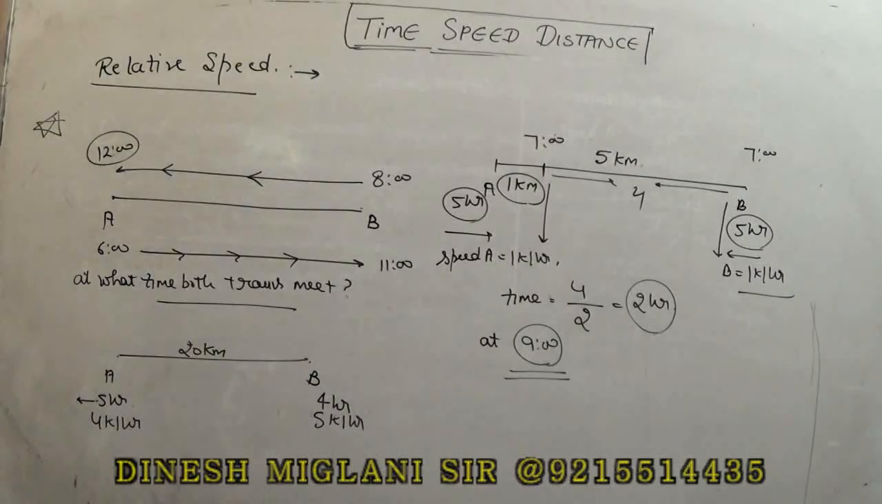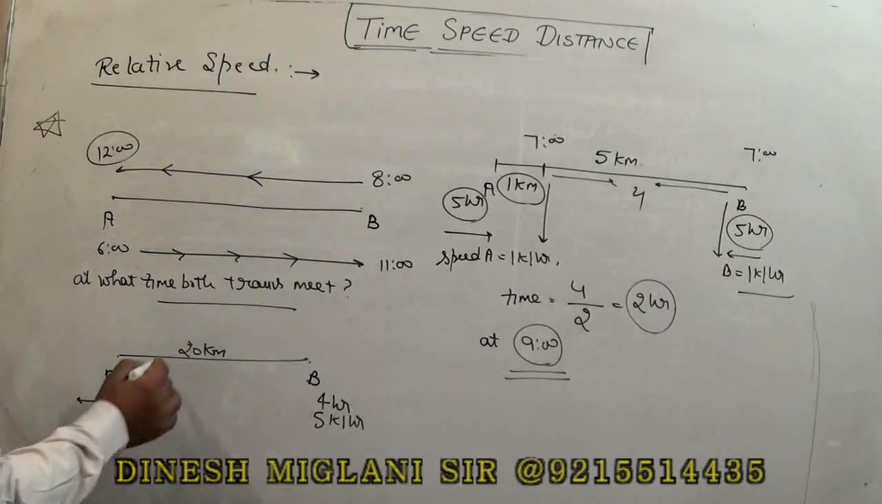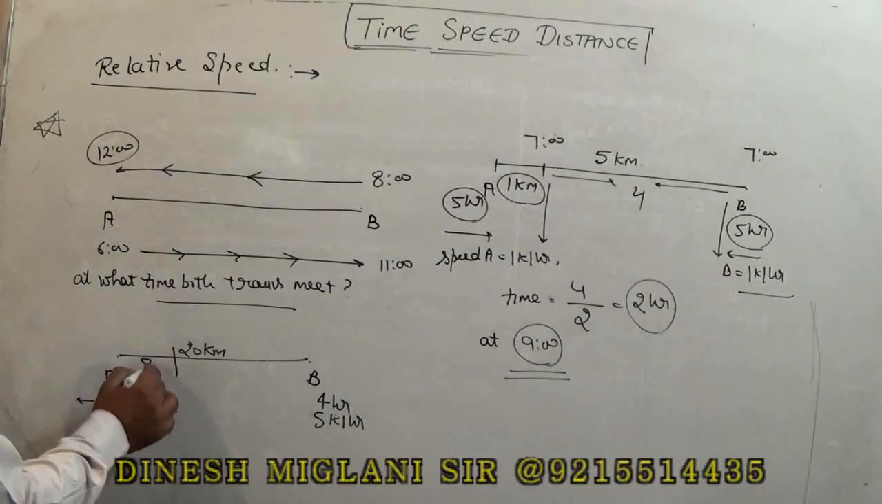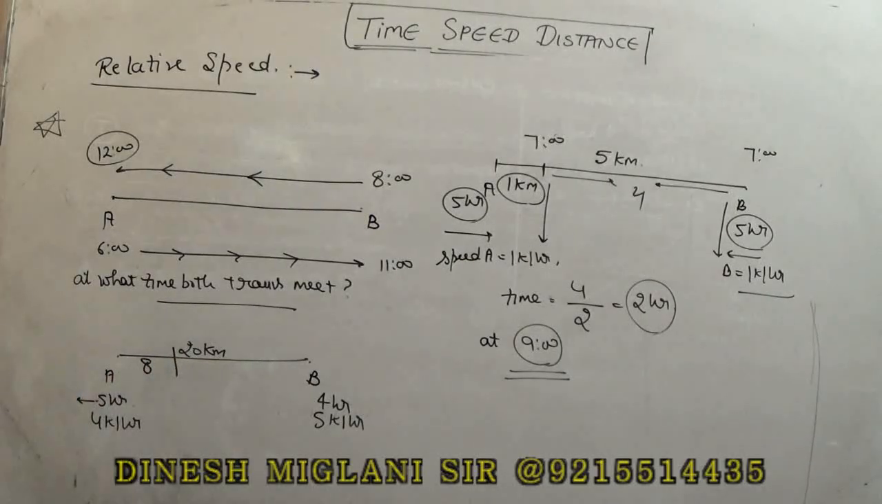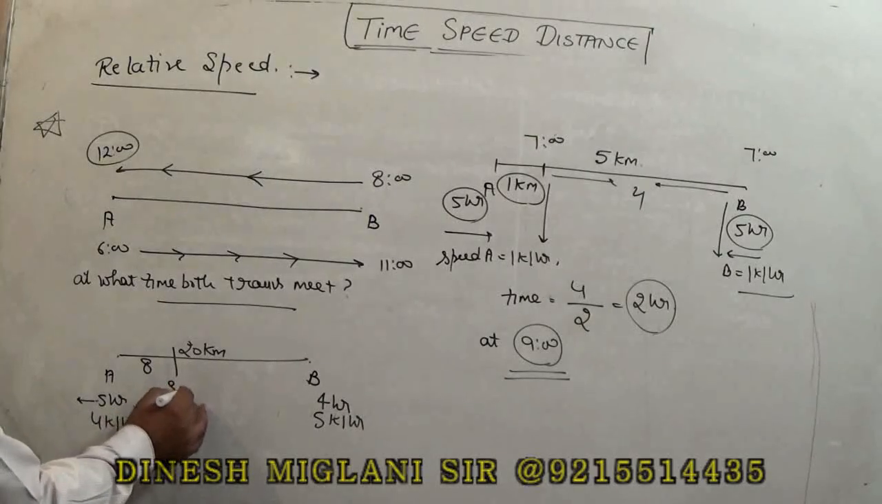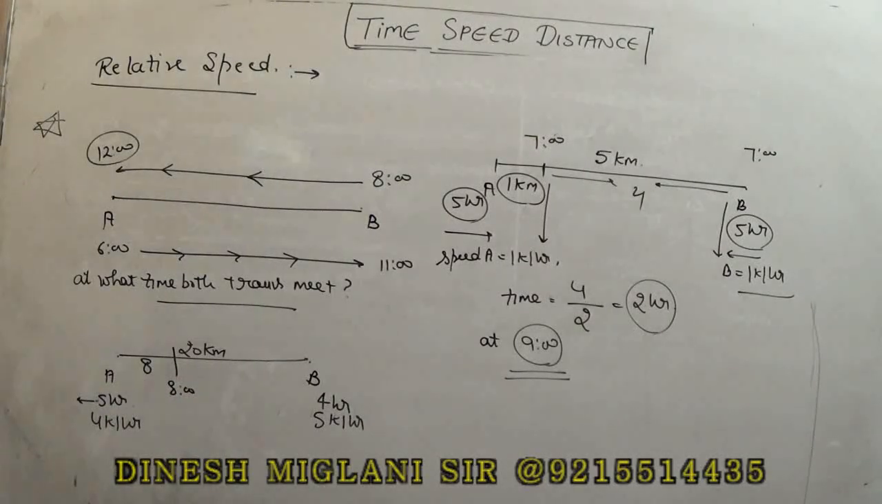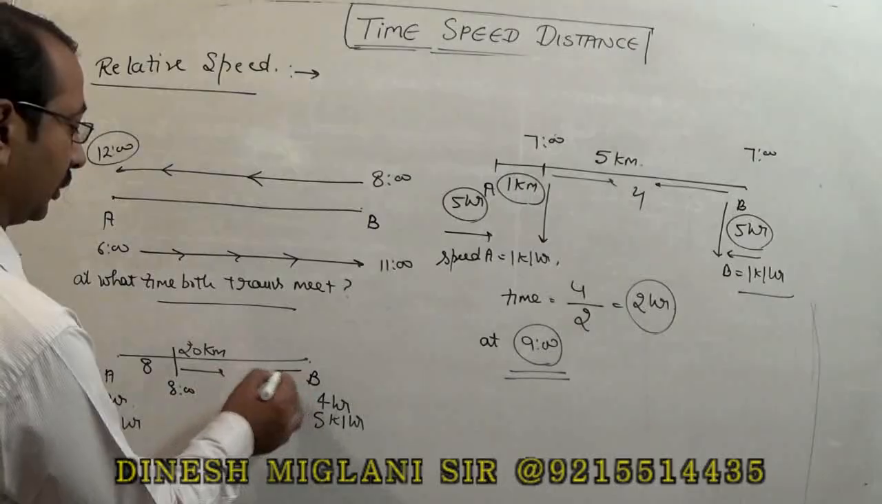Now this train starts at 8 o'clock. First of all we have to move this train for 2 hours because it starts at 6 o'clock in the morning. In 1 hour it travels 4. In 2 hours it travels 4 into 2, 8. So in 2 hours it traveled 8. Right? So now the timing is 8 o'clock, and the effective distance between the two stations is 12.